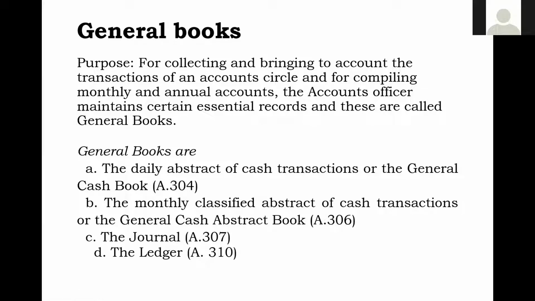So now the ledger will be bringing them in for the month and to the end of the month. Cumulative totals are also there in it. So that ledger will be written. Once it is there, after completing the ledger, we will be going for the account current, compiling the monthly and annual accounts. Annual accounts we will see later. So for that purpose these general books are written. So the general books are of four types.